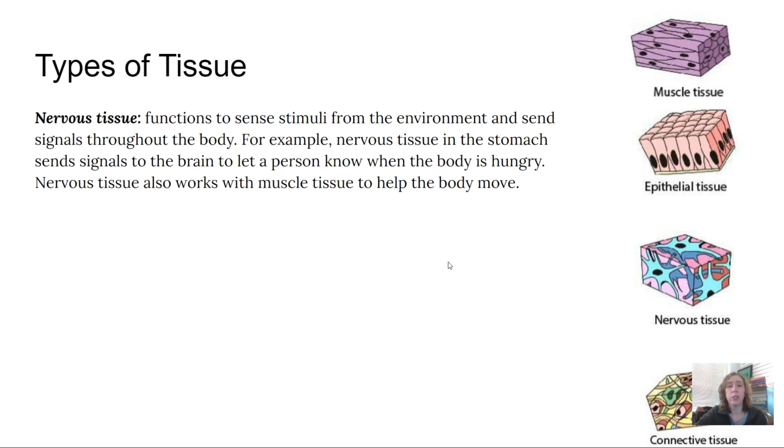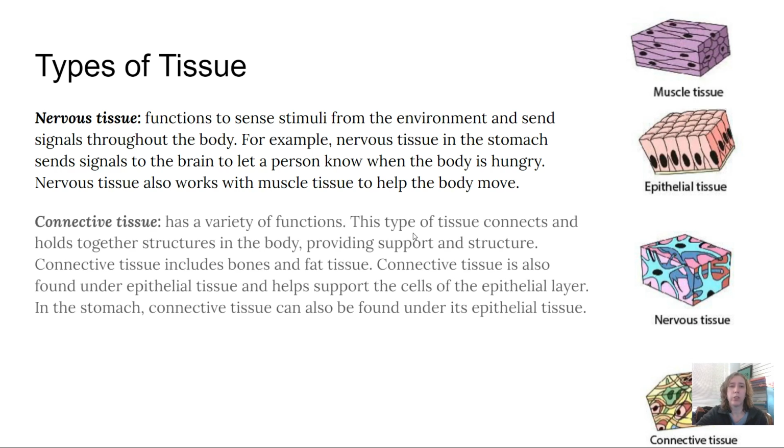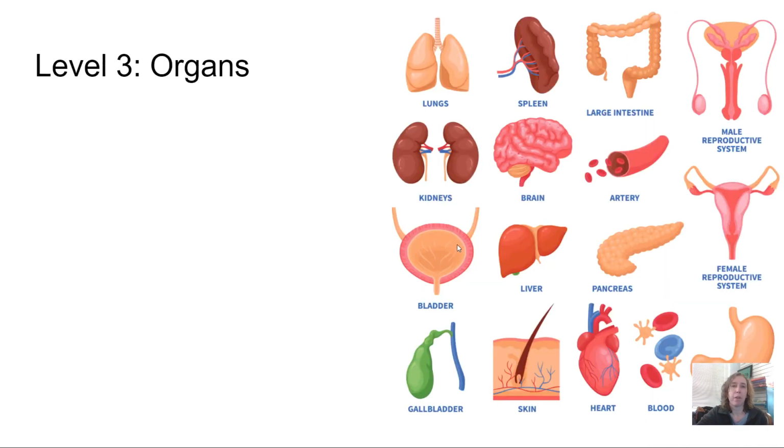Nervous tissue functions to sense stimuli from the environment and send signals throughout the body. For example, nervous tissue in the stomach sends signals to our brain to tell us we are hungry. Connective tissue has a variety of functions. It connects and holds together structures in the body, providing support and structure. So it would include bones and fat tissue. It's also found under epithelial tissue and helps support the cells of the epithelial layer. In the stomach, connective tissue can be found under its epithelial tissue. And then here's a little diagram of what those cells look like.